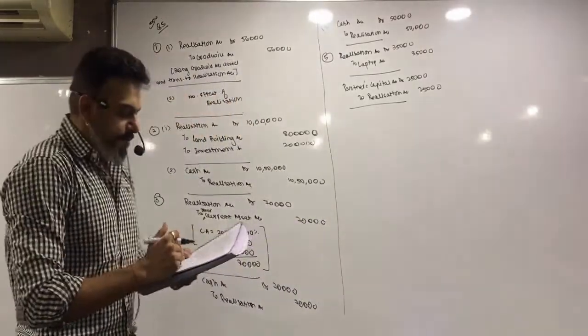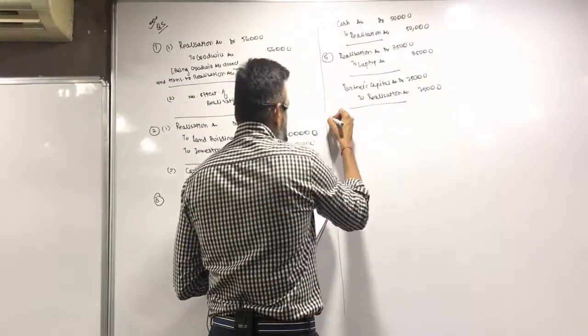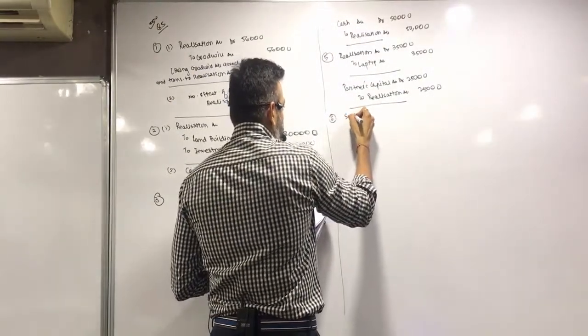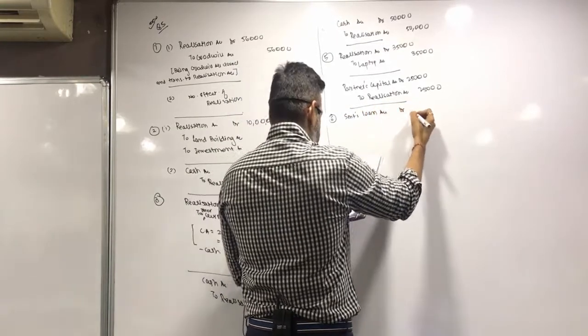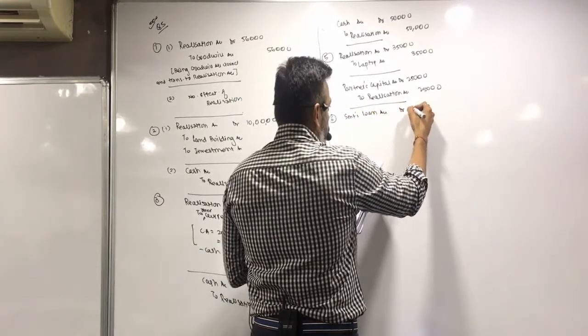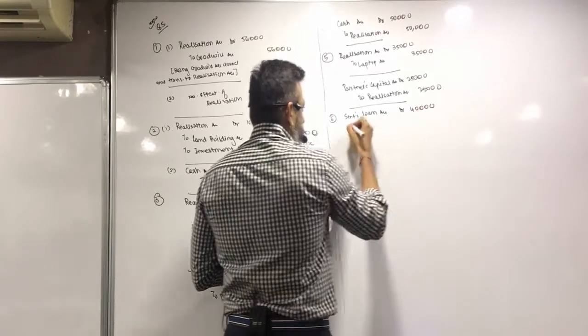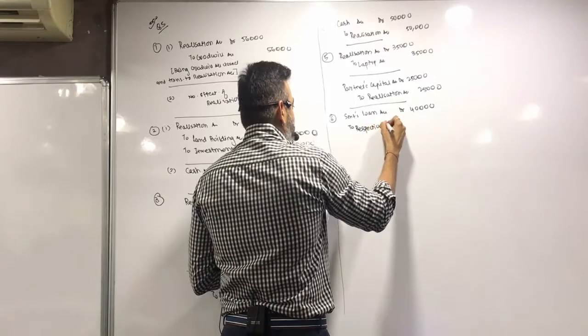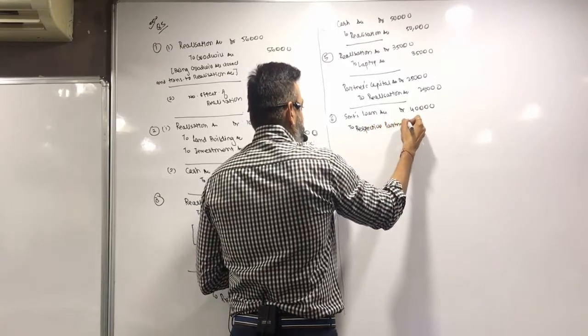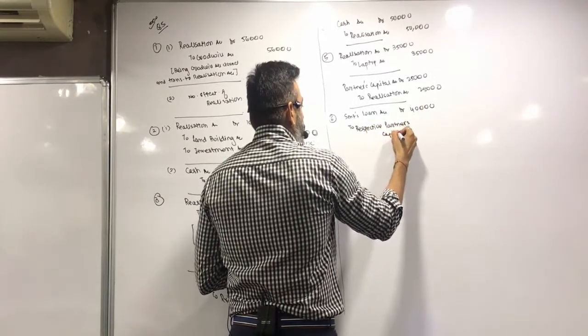So we will debit Srimati's loan account, amount is 40,000, to respective partners' capital account.